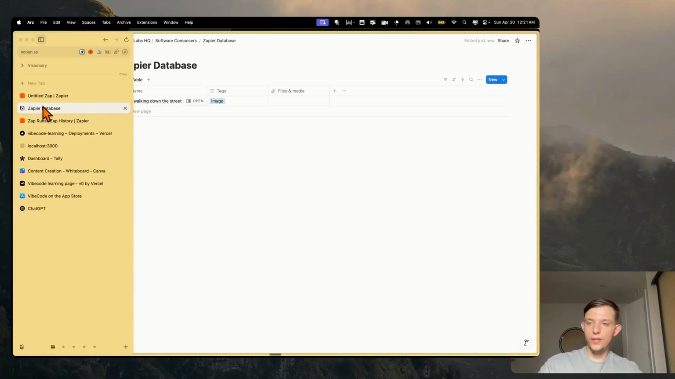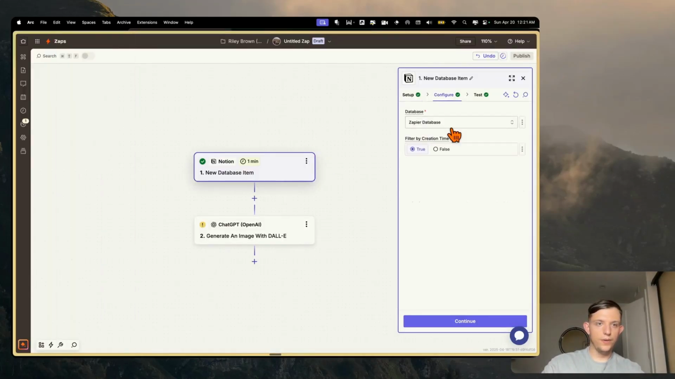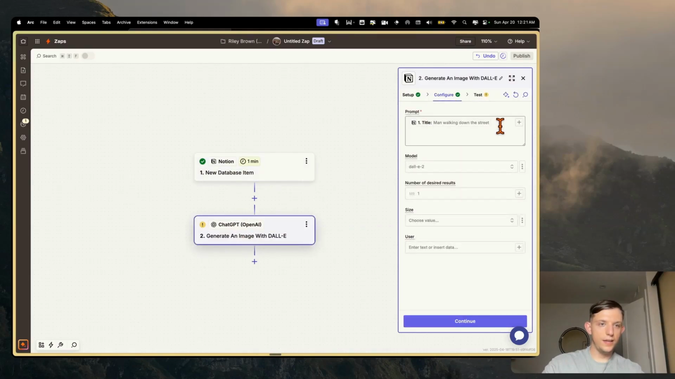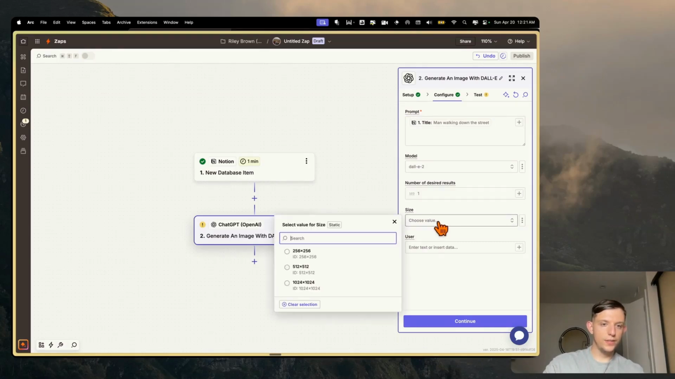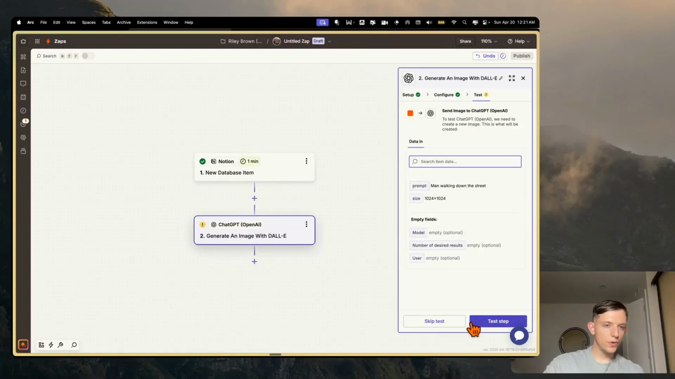So what we can do is go to Zapier, and we are now sending the title right here. So DALL-E 2, number of results. Let's just do 1 for now. Size, oh yeah, let's do 1024 by 1024. User, I'm not sure we need that.